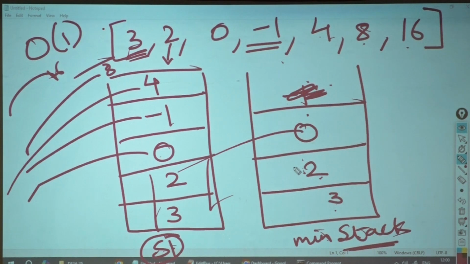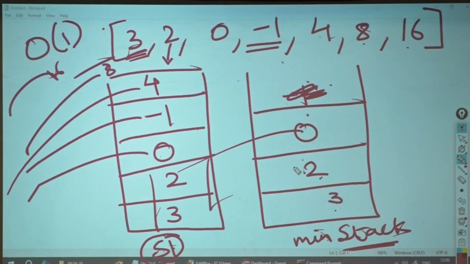So at every push and every pop, are you getting your minimum element? Yes. Can you write code for this? Or do you need me to help you write code? You'll write it on your own?